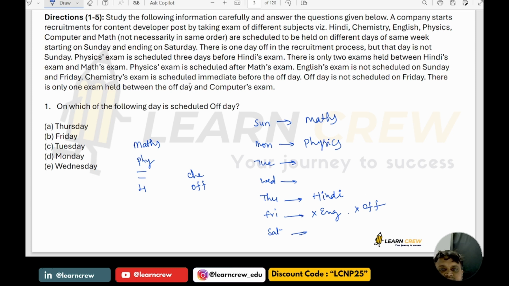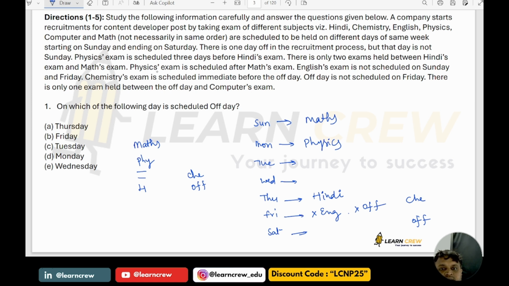Now the chemistry exam is scheduled immediately before the off day. Chemistry is scheduled before the off day. Is it so? Chemistry is scheduled before the off day. It is possible.